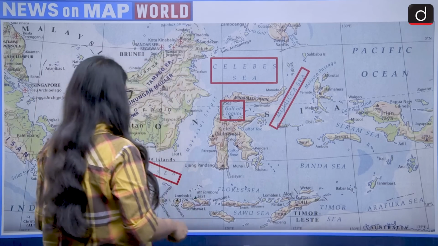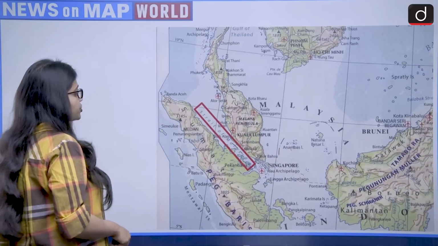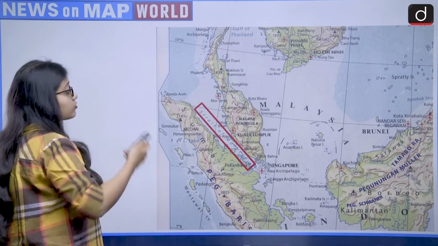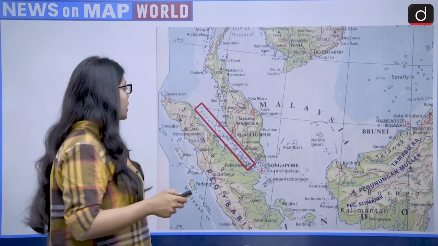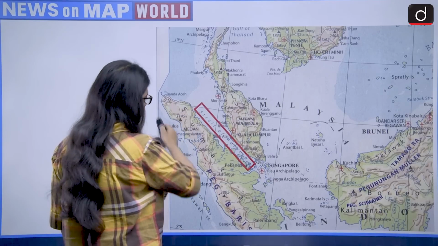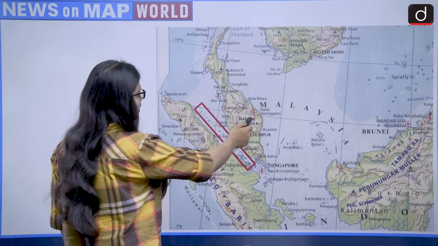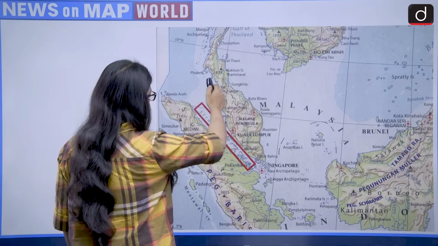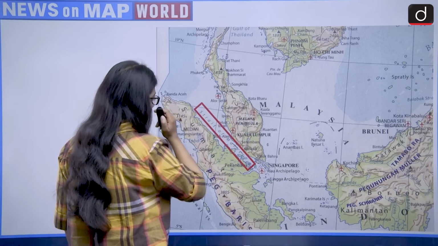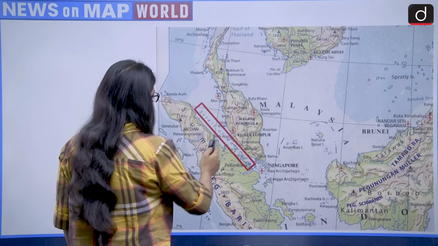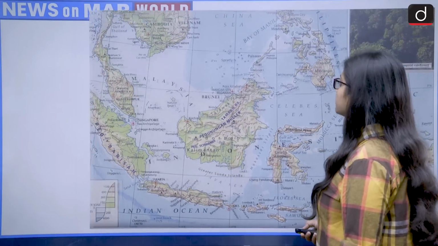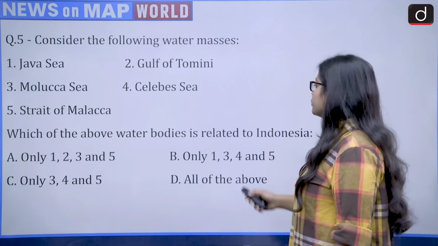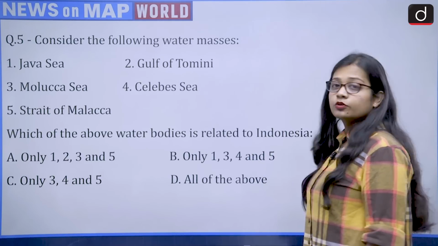Then comes the Strait of Malacca, which is also one of the busiest sea trade routes. This is the Sumatra island of Indonesia, and this is Malaysia. So the Strait of Malacca lies between Singapore, Malaysia and Indonesia. So let's see the question again. Which of the above water bodies is related to Indonesia?